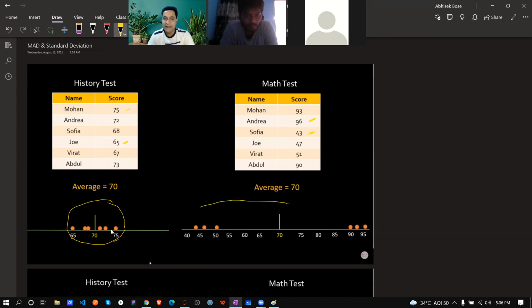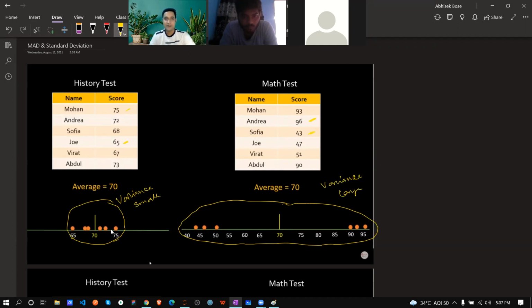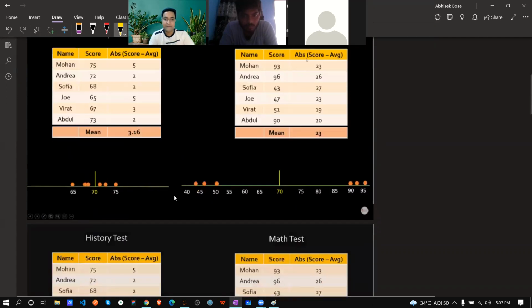So the range of this full distribution of points is huge. This is small, this is huge, correct? That means we can say the variance is small over here, and here the variance is large, correct? So this is the basic idea.